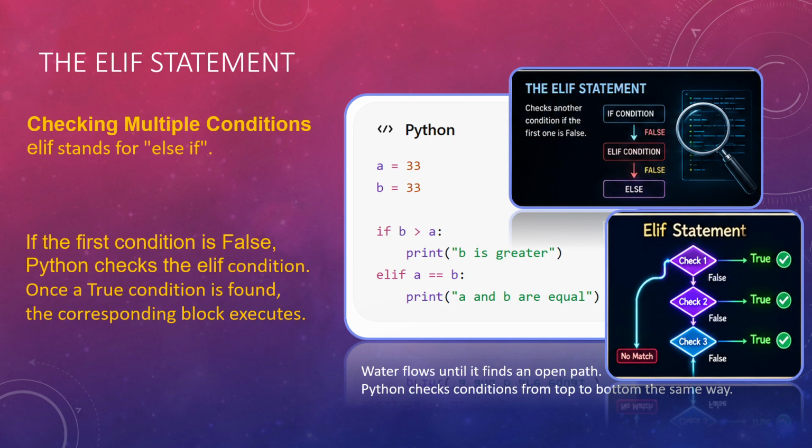The elif statement. Now you can also have chained ifs, okay? You can have multiple if statements. How do you do that in Python? You have if, then elif. Elif is a short form for else if. If B is greater than A, print B is greater. Elif, that means else if, otherwise, again checking this condition, if this condition is true, then this should be printed. So here if you see, every statement is a conditional check.